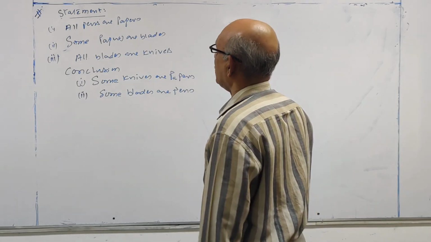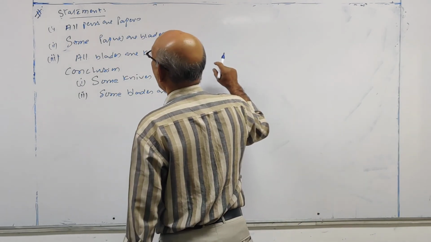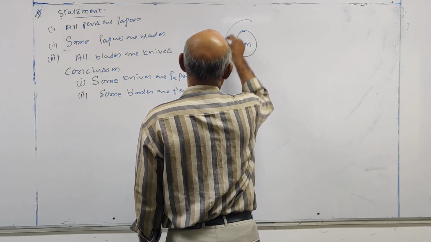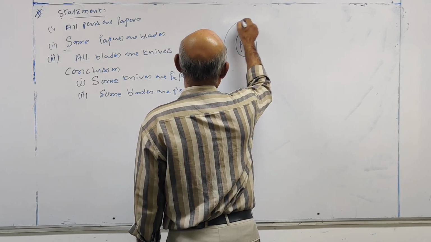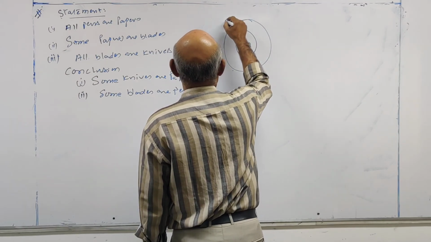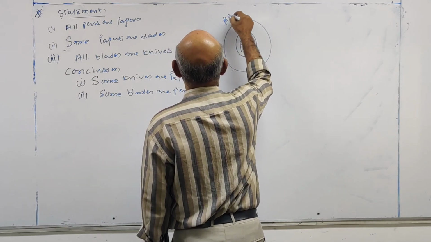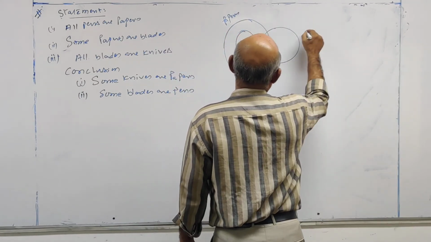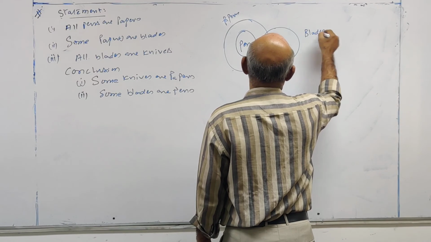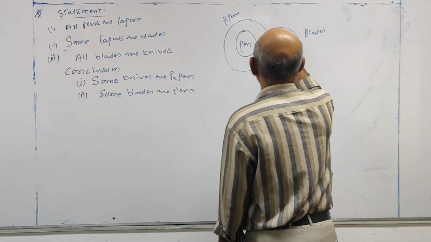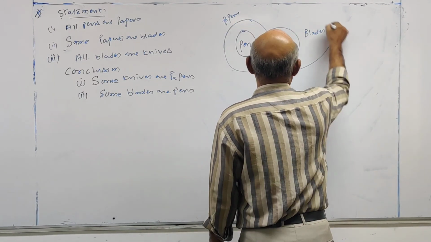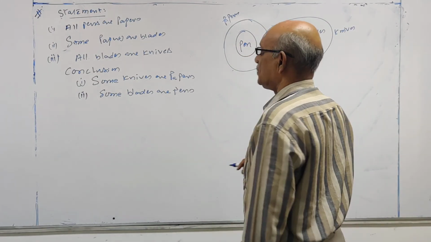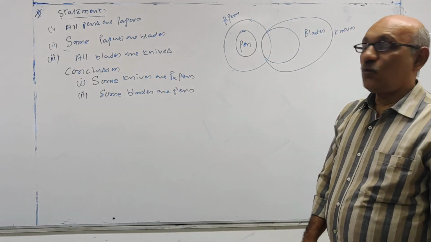All pens are papers. Pen is the inner circle, paper is the outer circle. Some papers are blades. This is blades. All blades are knives. This is the Venn diagram we have.